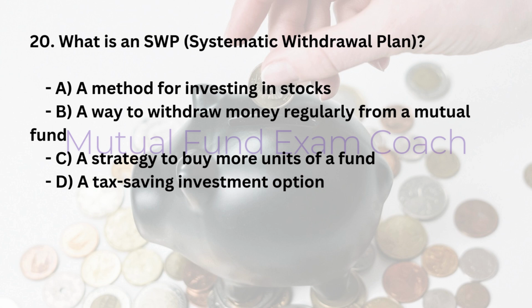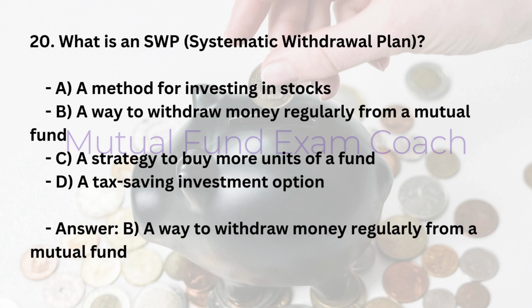20. What is an SWP, systematic withdrawal plan? A. A method for investing in stocks. B. A way to withdraw money regularly from a mutual fund. C. A strategy to buy more units of a fund. D. A tax-saving investment option. Answer: B. A way to withdraw money regularly from a mutual fund.